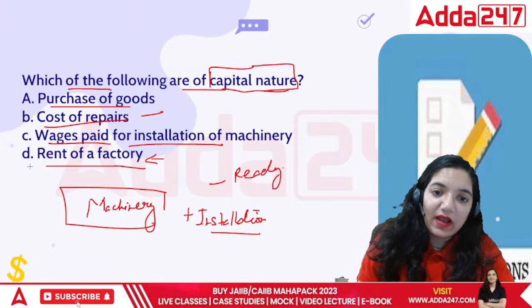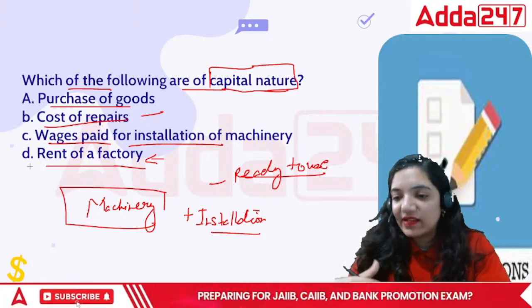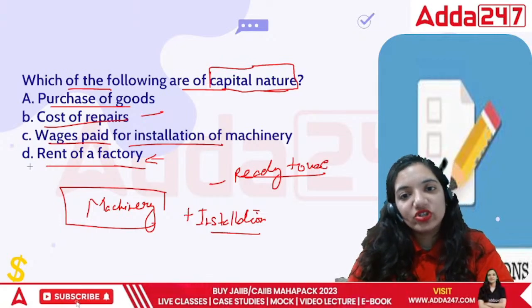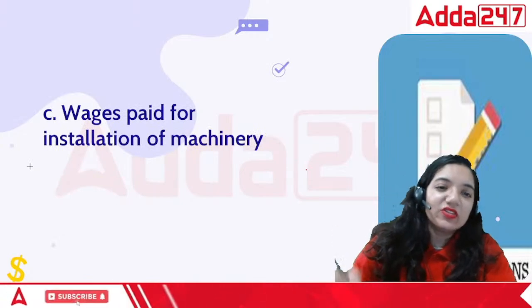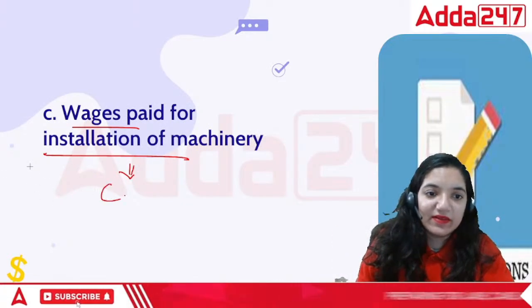Till the time our machinery or asset is not ready to use, it is not considered as an asset. It will take a little time. It is an asset under construction at that point of time. Once the construction is over, this is how it becomes an asset. So wages paid for the installation of machinery are of capital nature.